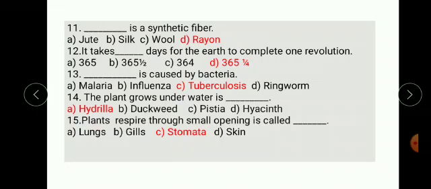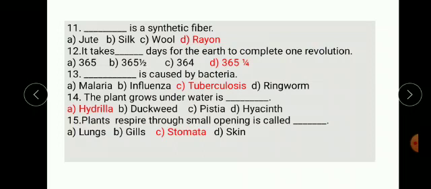Next one. Dash is caused by bacteria. Options are malaria, influenza, tuberculosis and ringworm. The correct answer is tuberculosis. Tuberculosis is caused by bacteria.